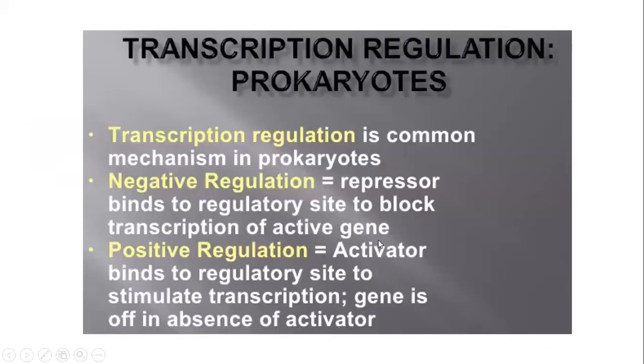Transcription regulation is a common mechanism in prokaryotes, and it can occur by two processes. One is positive regulation, another is negative regulation. Positive regulation means an activator is there. An activator is a molecule or factor that activates gene transcription. In negative regulation, there is a repressor which blocks the regulatory mechanism.